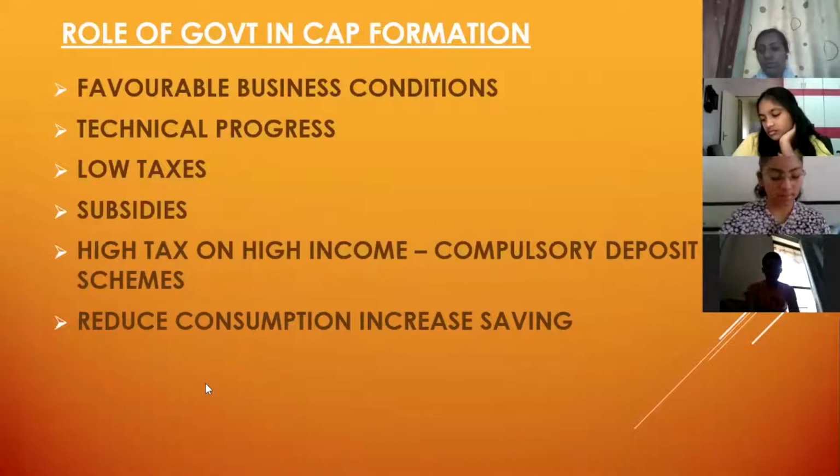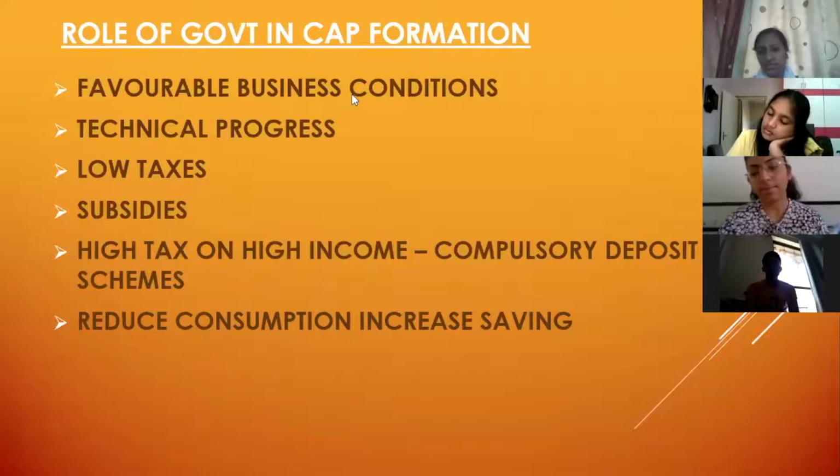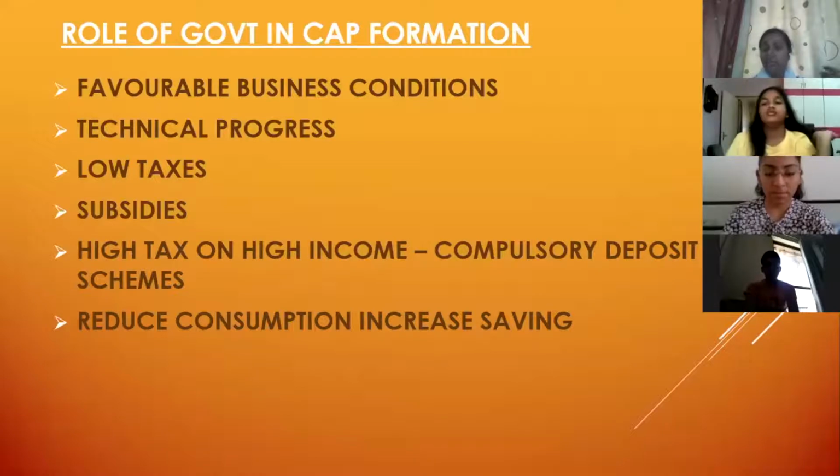As an individual, if I prioritize my wants and spend money only on those items which are important for me now, the necessities of life, not the luxuries of life, the luxuries of life can wait. If I only focus on the necessities of life, then I will have a reduction in consumption and an increment in my savings. These points are clear to you? The role of government?